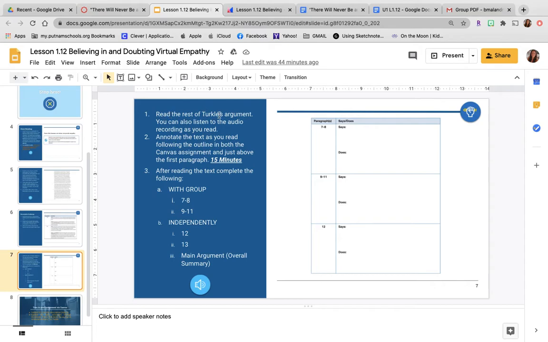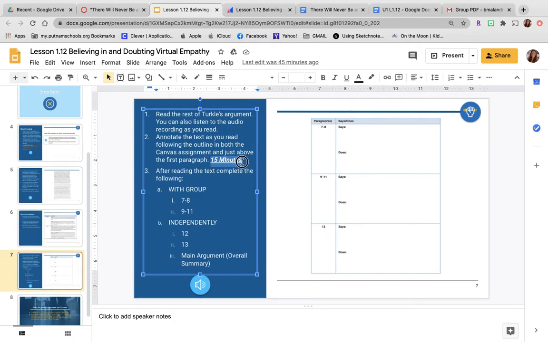So you're going to read the rest of Turkle's argument. And you can also listen to the audio. I know I've said that before. If you've got the slides on your phone, you can probably listen to the audio on your phone as you read it on your screen. That would probably be the best bet for you. And again, listening to somebody read as you look at the words as they're reading them seriously closes a lot of gaps that a lot of people have with reading issues. I highly recommend it. Annotate the text as you read, following the outline in the Canvas assignment. So again, you're following that particular annotation guideline.